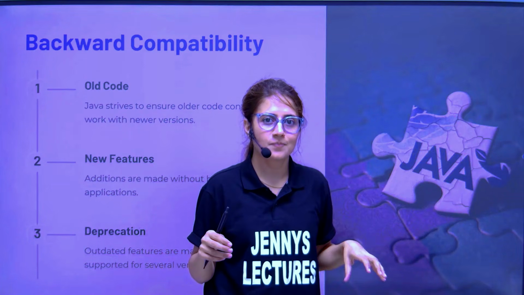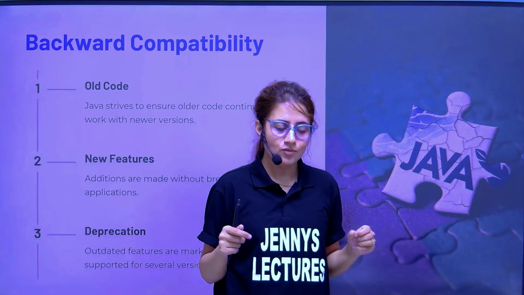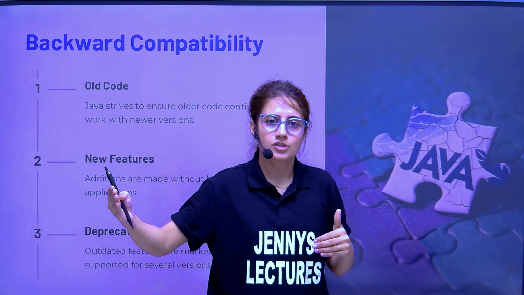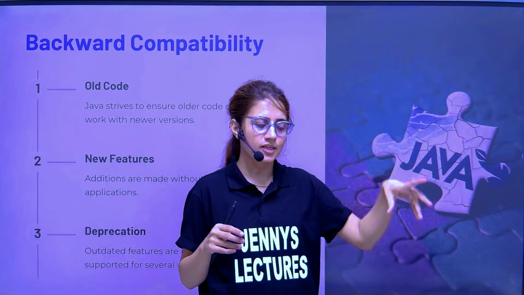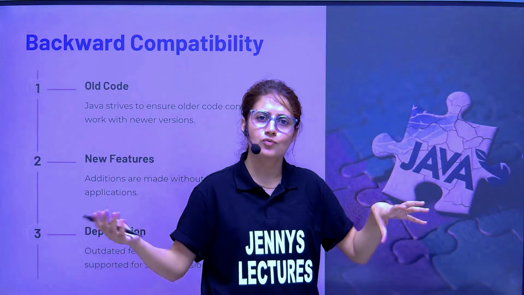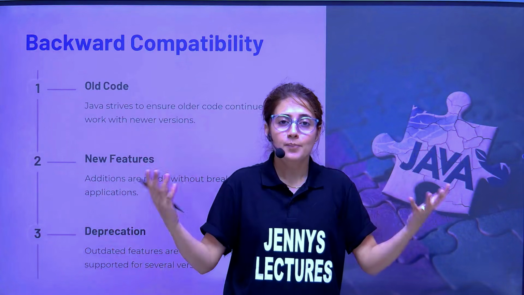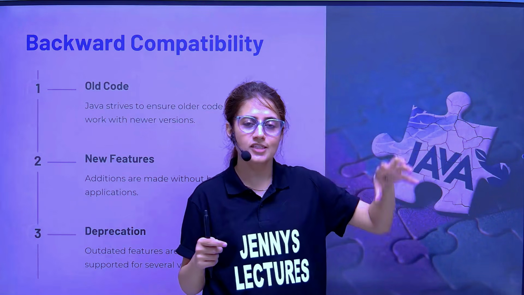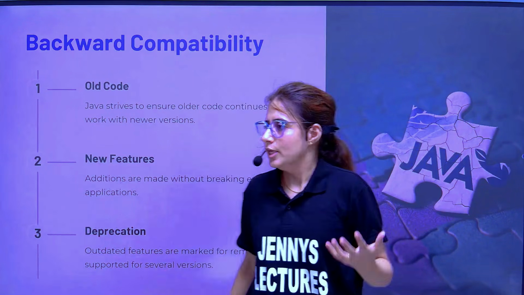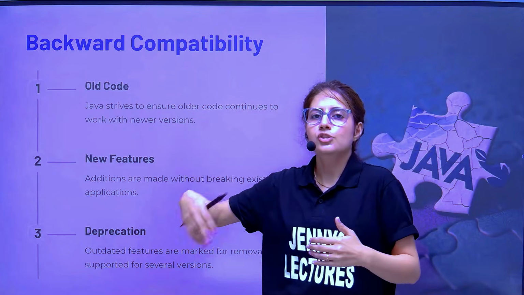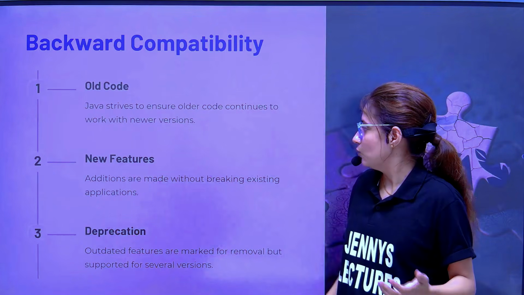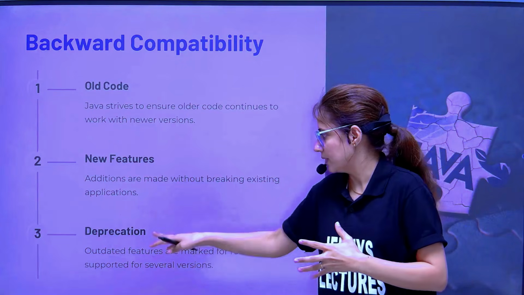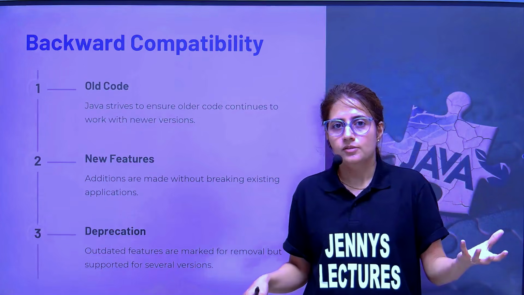Java supports this. So developers can easily migrate to the newer version because they know that their existing application, their existing code, will work fine on the newer version also. And the companies also rely on this. That's why they choose Java, because they know their already existing applications will work fine on the newer versions. Obviously, in newer versions new features would be added without breaking existing applications. But some features would be removed or deprecated, like applets.